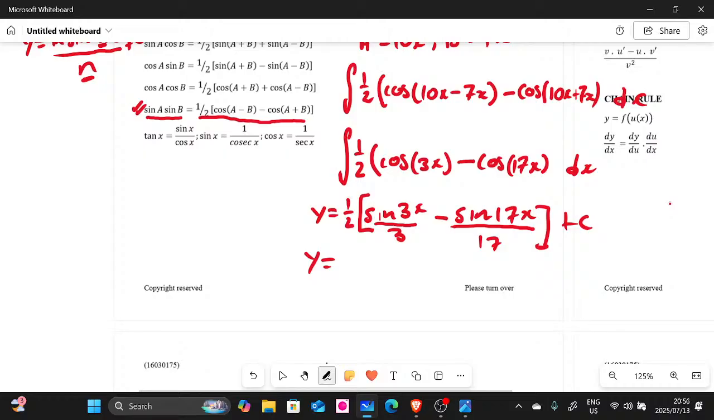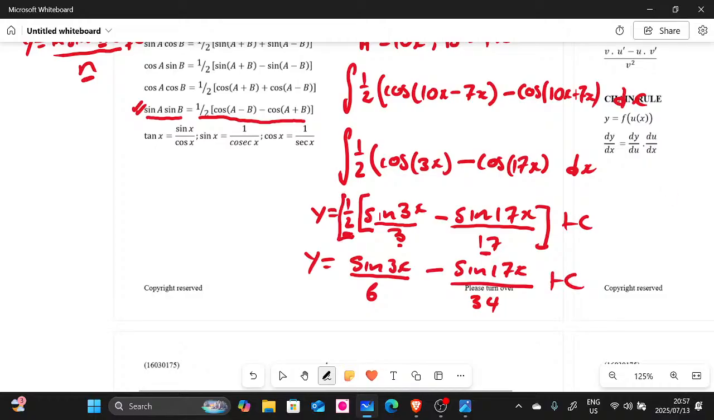Now let's look at this. We have this half here. So on the numerator, we have 1. So we can multiply everything on the numerator with 1, which is going to be sine 3x, right? But on the denominator, we must multiply this 2 with that 3. This is going to give us 6. There we go. Minus, we have the same sine 17x, and then on the denominator we multiply this 2 with that 17. This is going to give us 34 plus c.